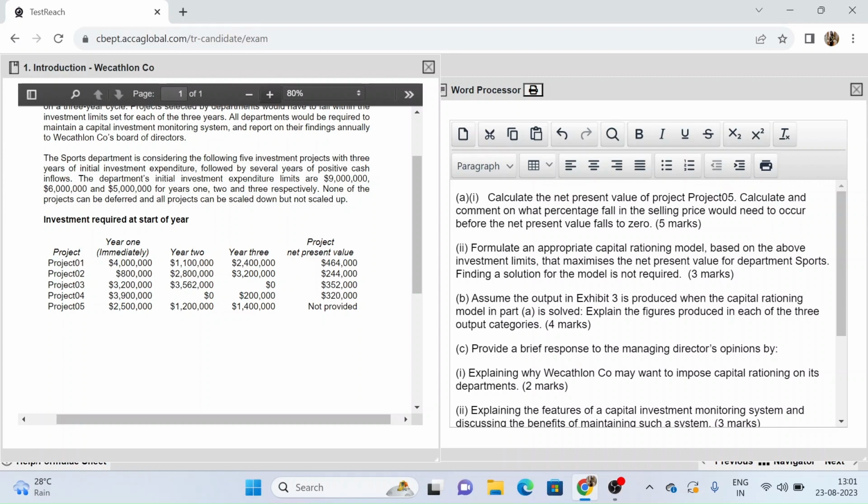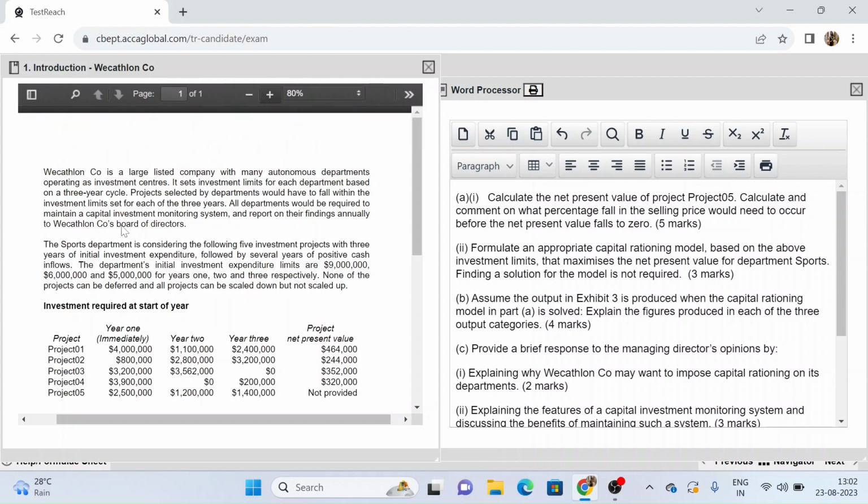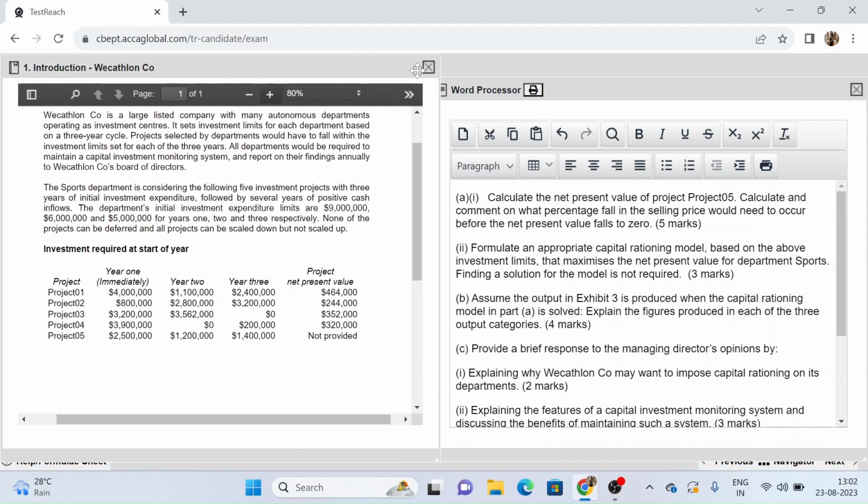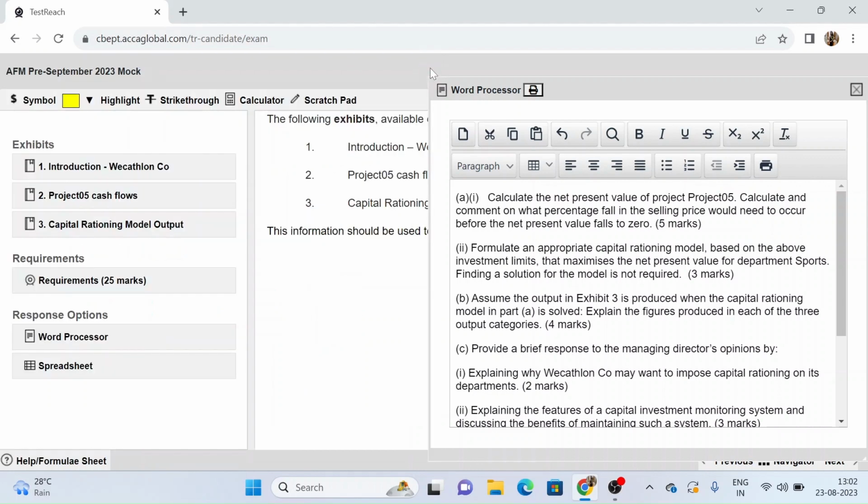Now you can see that there are investments that are needed for 3 years, and then we will have positive inflows coming in to us. Then the department's initial investment expenditure limits are 9 million, 6 million and 5 million for years 1, 2 and 3 respectively. None of the projects can be deferred and all projects can be scaled down but not scaled up. So that means we can partially take up projects but not scale these values up. So whatever is the given, that is the maximum. We can go down but not up. So these are our values given to us.